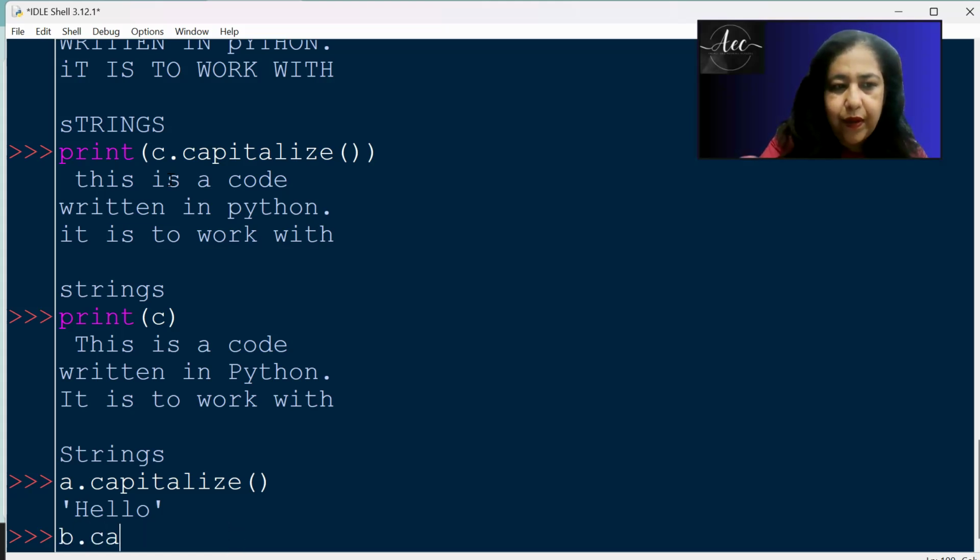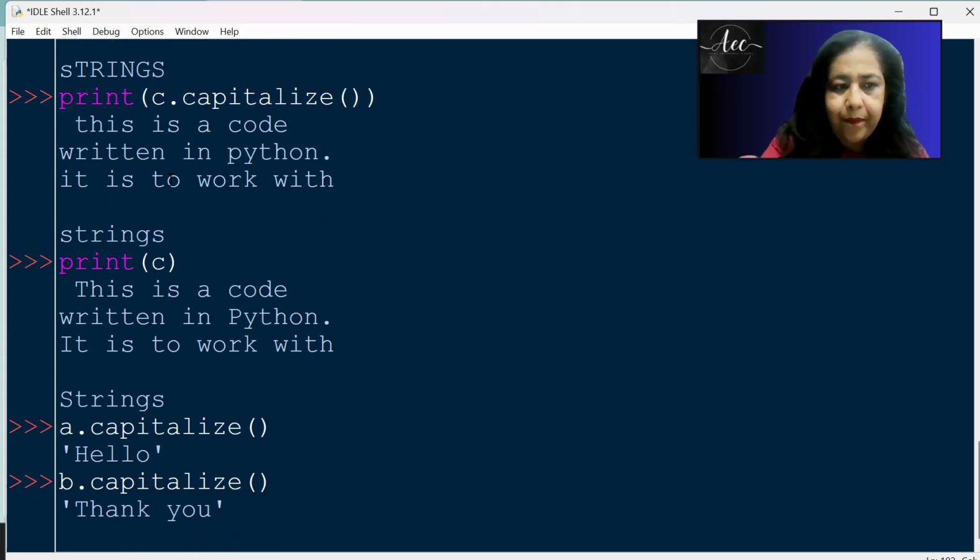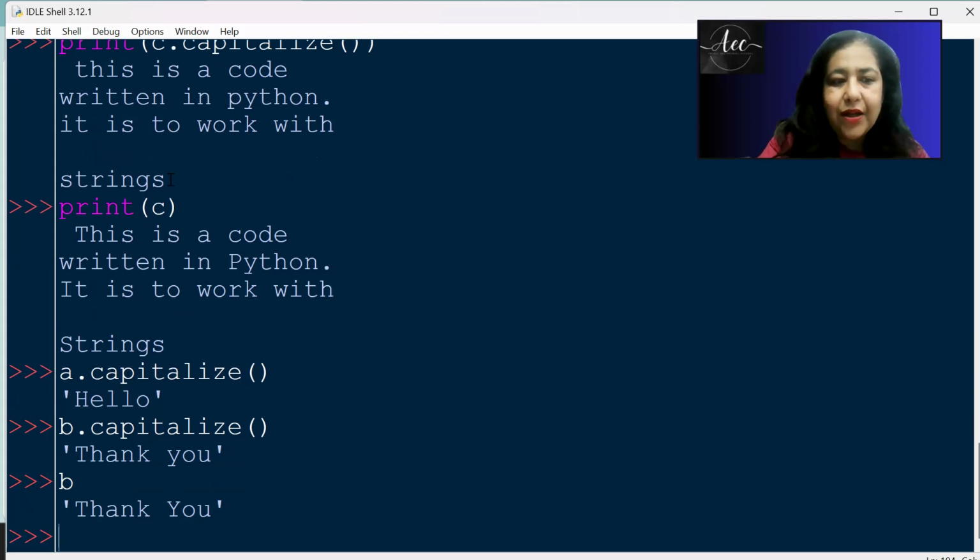I can just show you that. B.capitalize. So you can see in thank you, only T is coming capital. But actually, your Y was also capital. So capitalize means only the first letter of the complete sentence will be capital, not every word's first letter. For the complete sentence, only the first letter will be capital. That's capitalize. So 5 cases are there: lower, upper, capitalize, swapcase, and title.